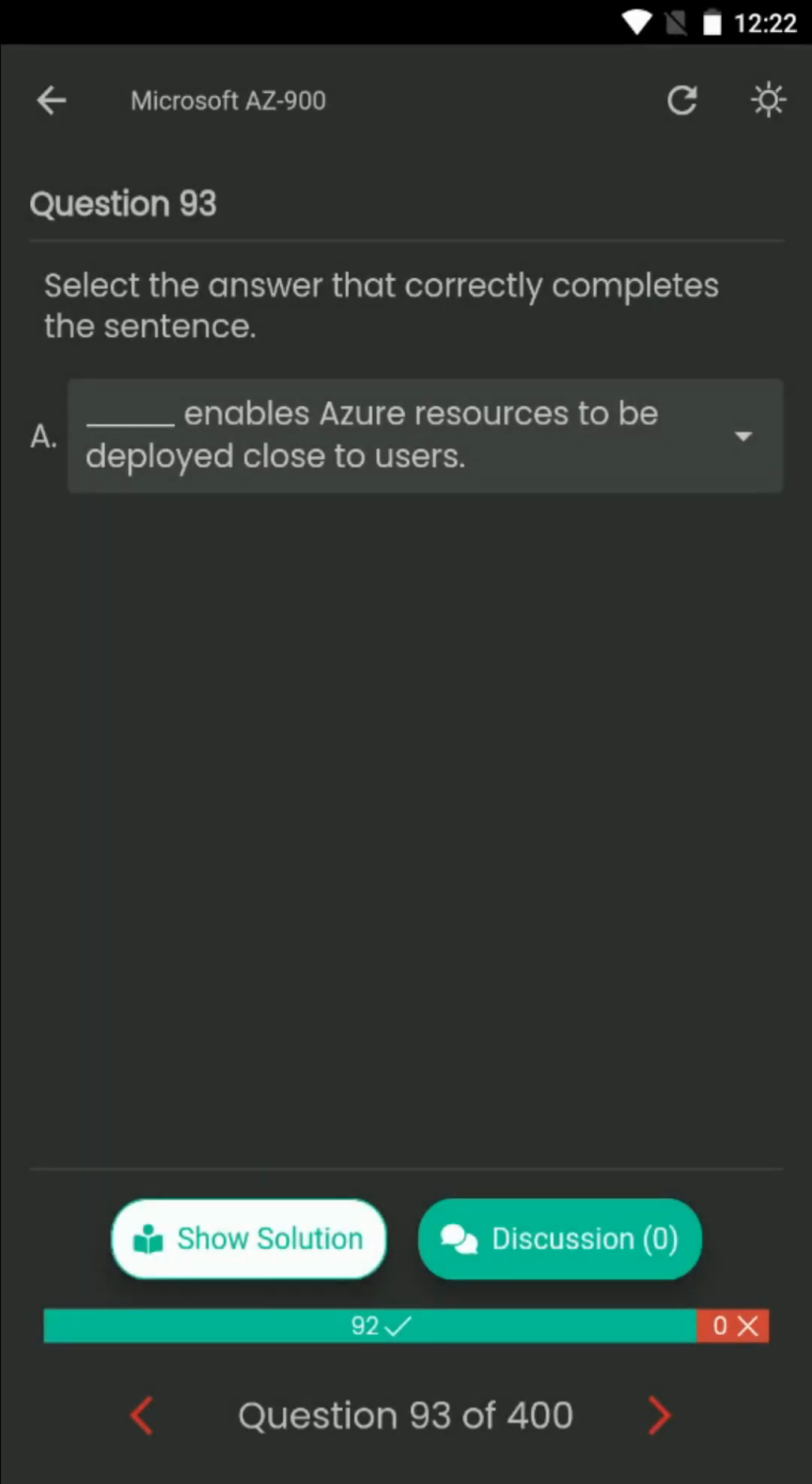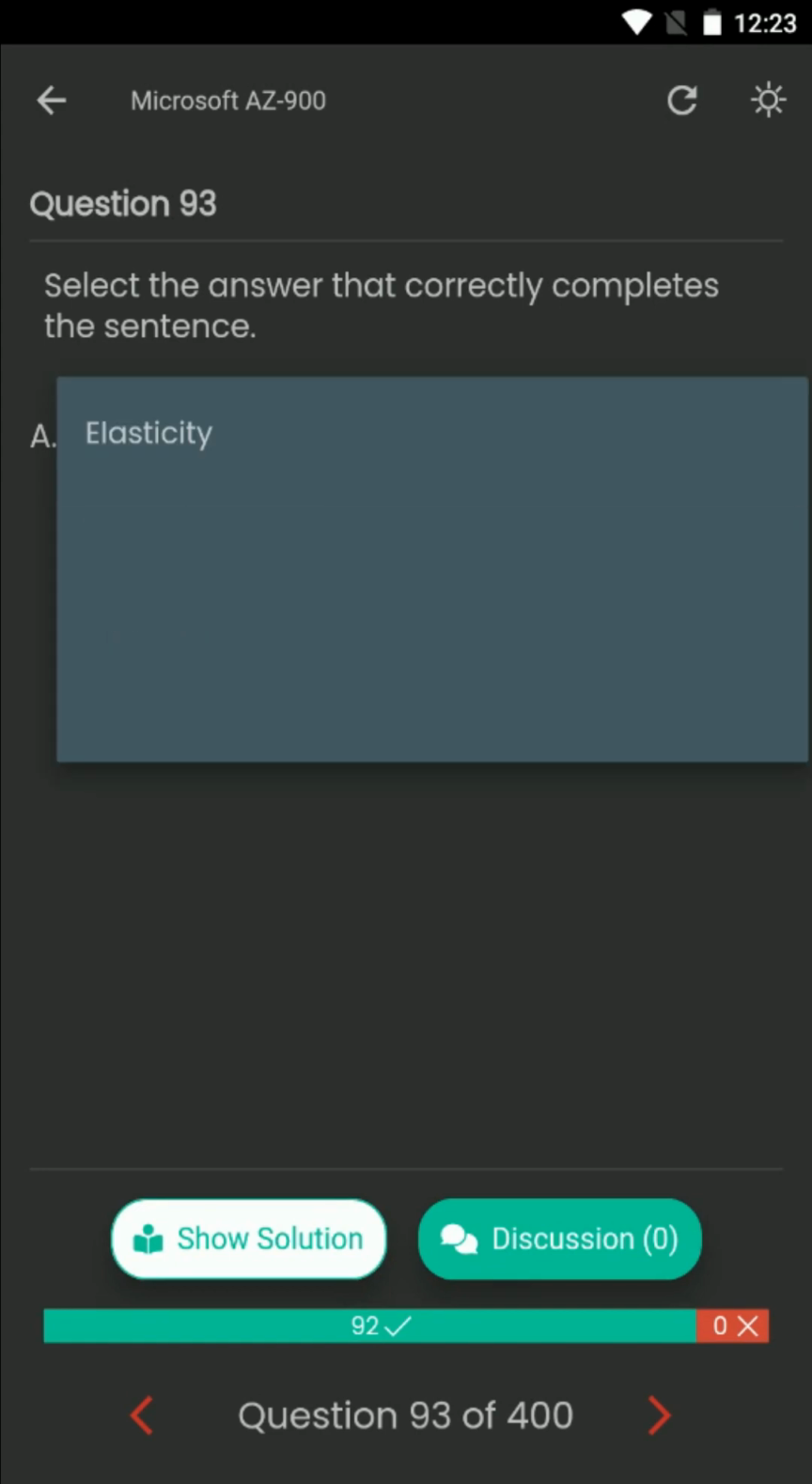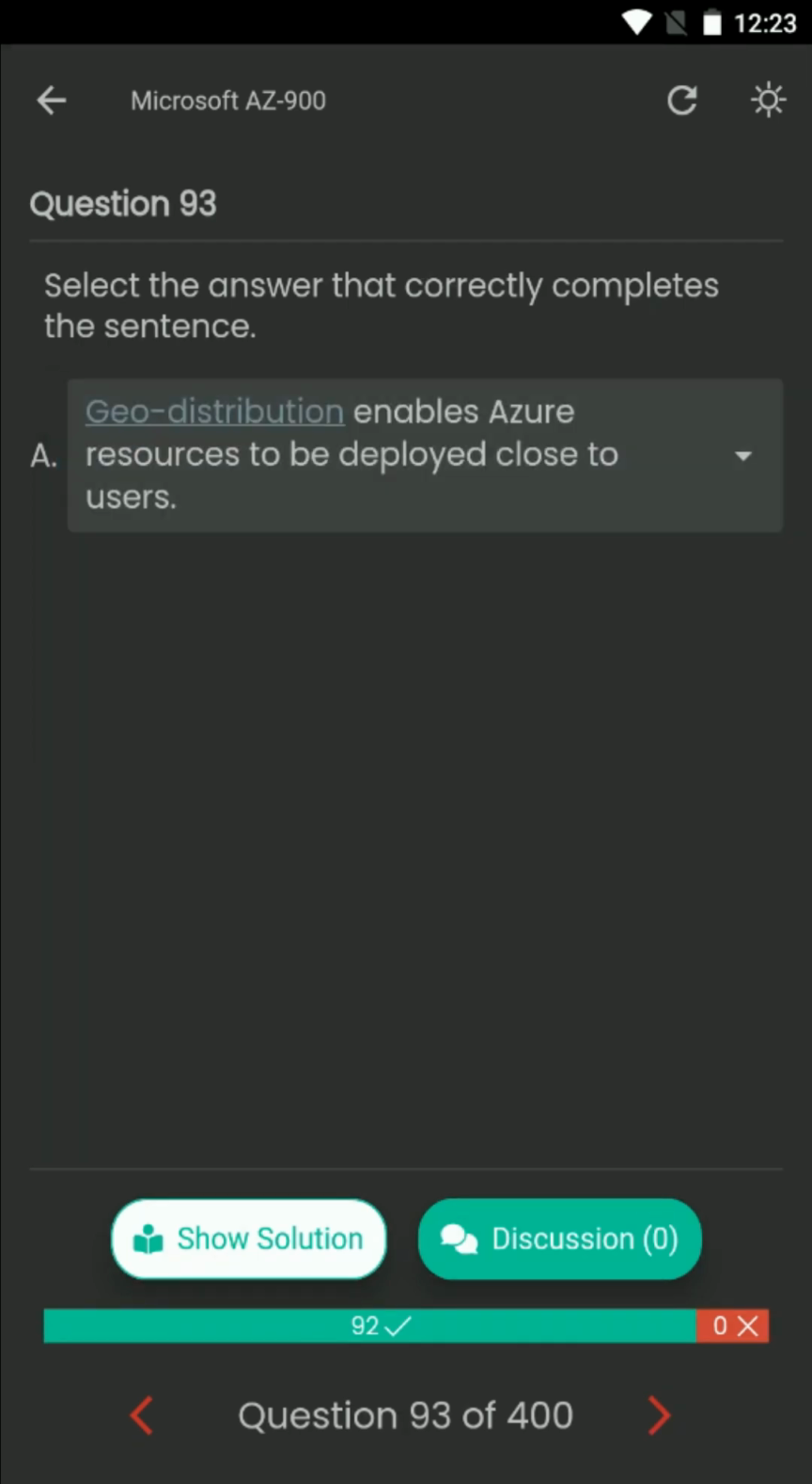Question number 93. Select the answer that correctly completes the sentence. Dash enables Azure resources to be deployed close to users. Your options are elasticity, geo-distribution, high availability, or scalability. The correct answer is geo-distribution.